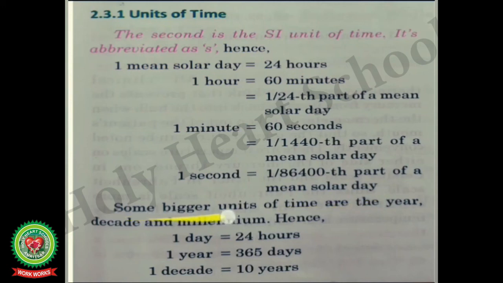Some bigger units of time are the year, decade and millennium. Hence, 1 day is equal to 24 hours, 1 year is equal to 365 days, 1 decade is equal to 10 years.